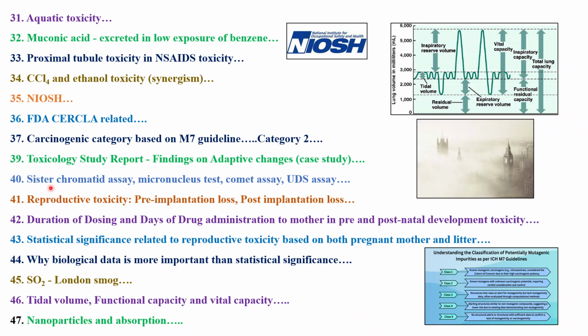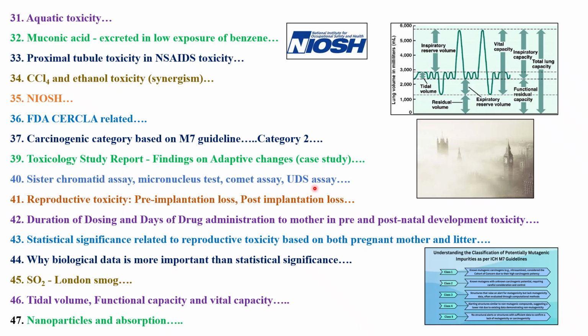Next question was on sister chromatid exchange assay, that is micronucleus test, comet assay, and UDS assay. As we have seen in one of our previous slides, sir, one question on the genotoxicity battery of tests. We have some 40 plus or 50 plus genotox assays, mutagenicity and clastogenicity assays. In that also, important questions are the micronucleus test, Ames assay, chromosome aberration assay. These are important.